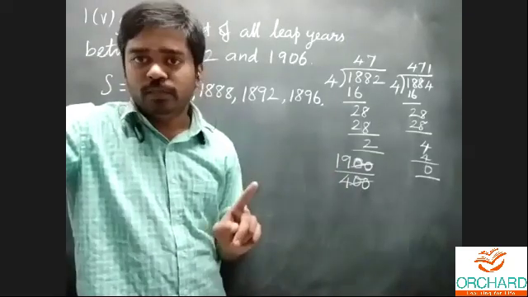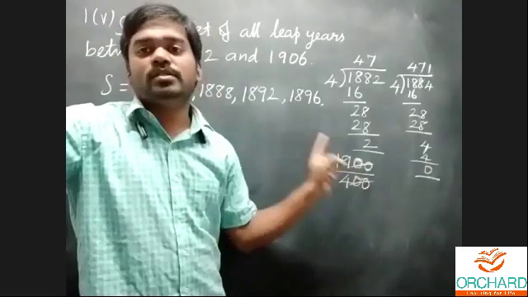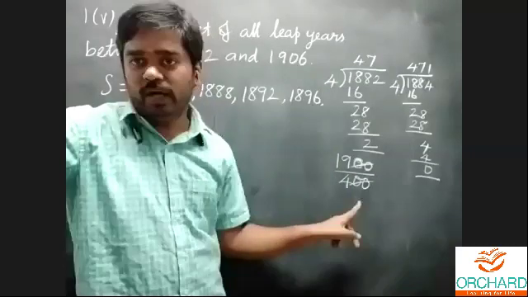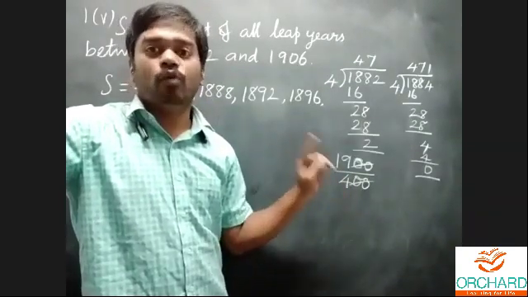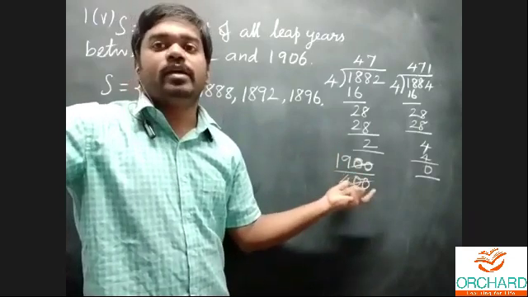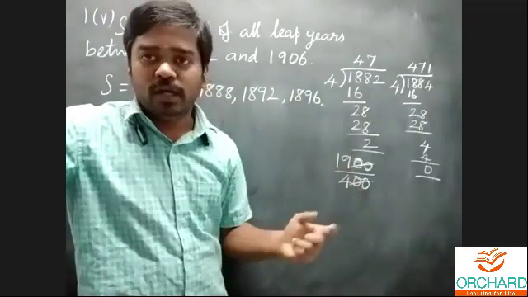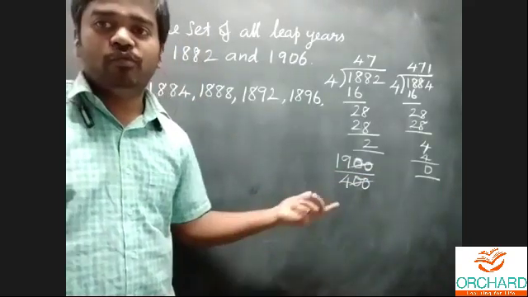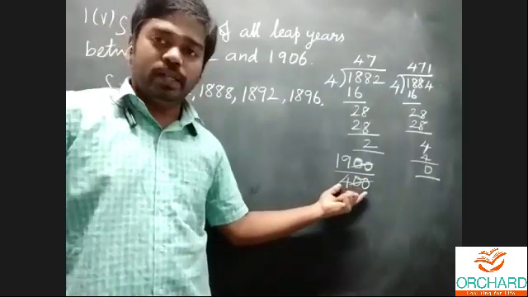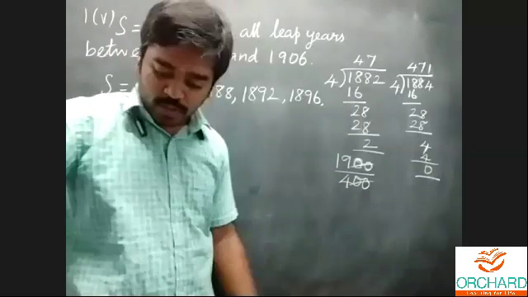Once you reach the centuries alone, you must divide by 400: 1000, 1100, and so on. Then you can say whether it is a leap year or not. Is 1900 divisible by 400? It is not divisible by 400. That's why 1900 is not a leap year.